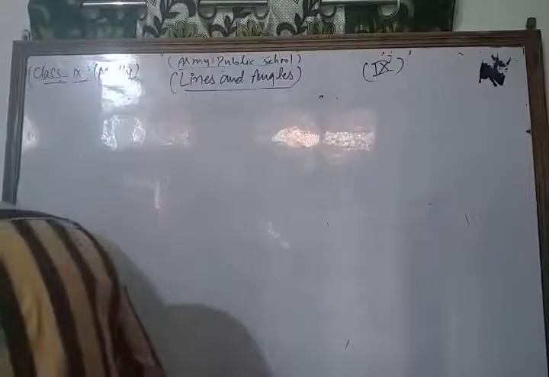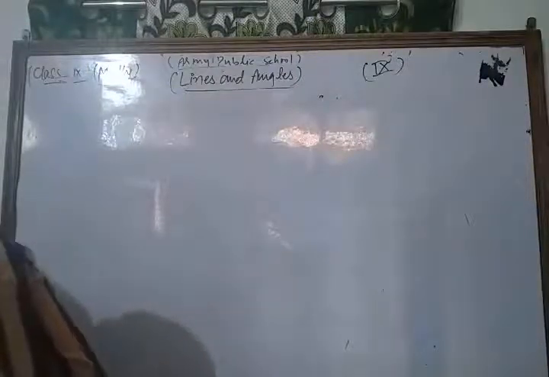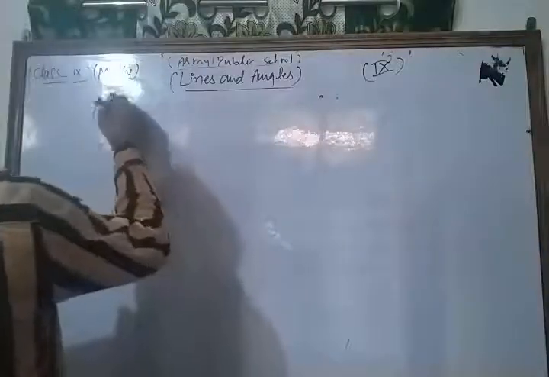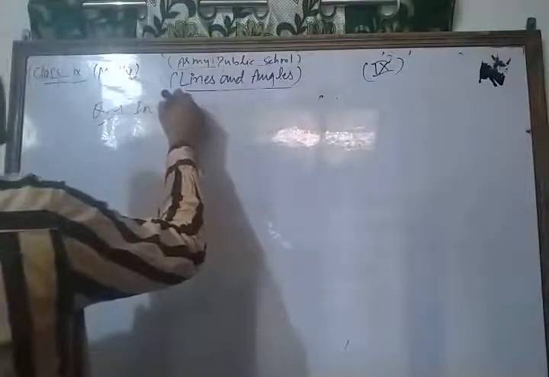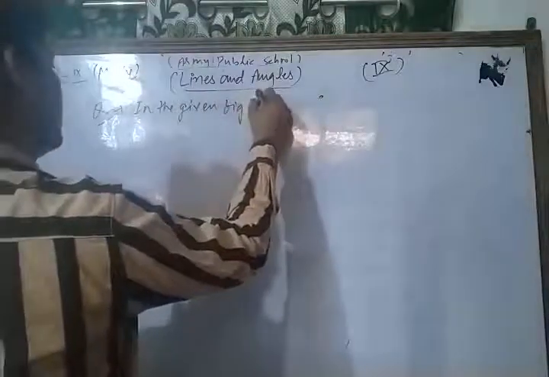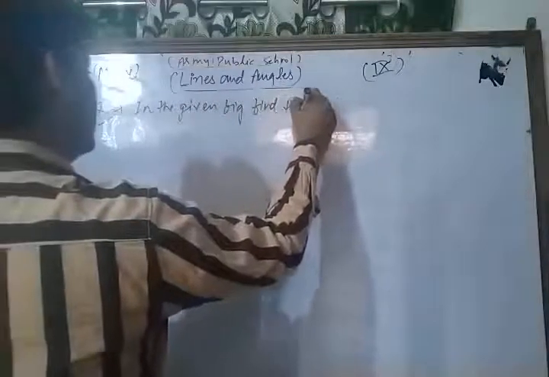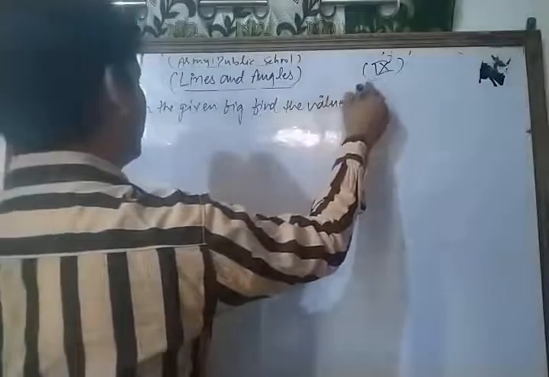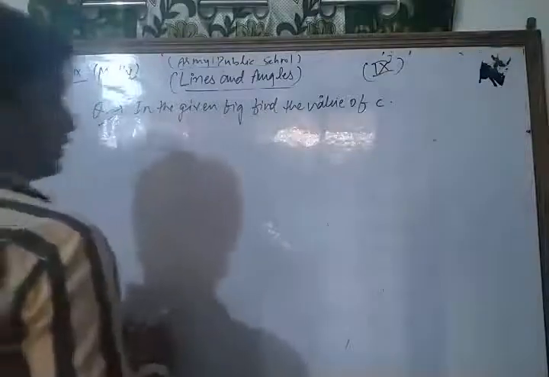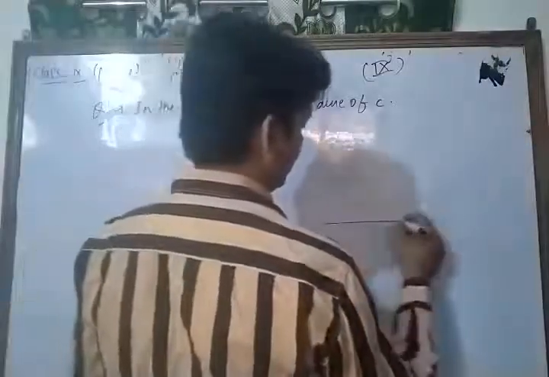In the given figure, find the value of C. Your question is, in the given figure, find the value of C. And your figure is here: XY is a straight line.